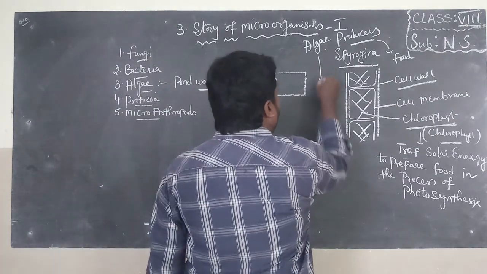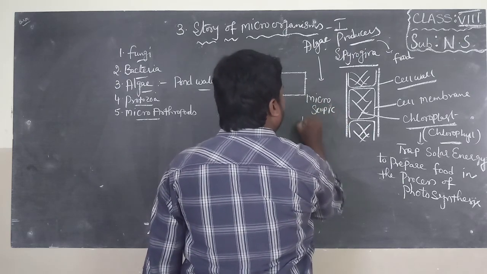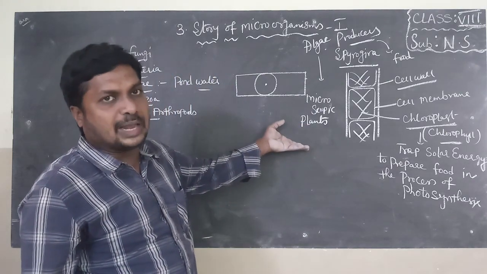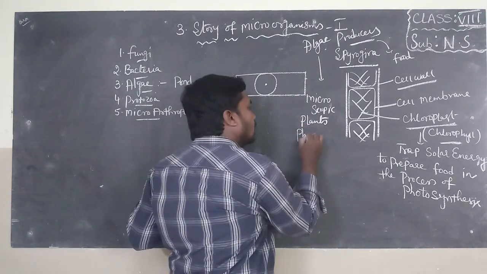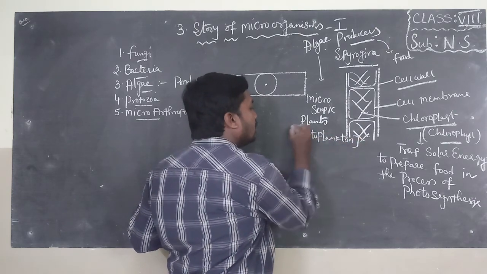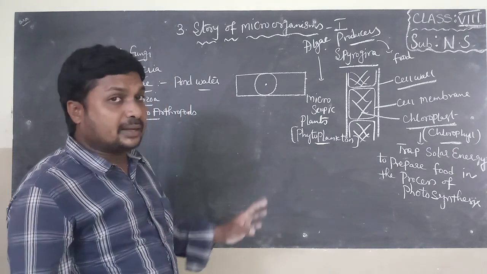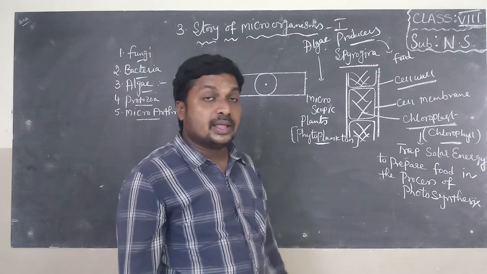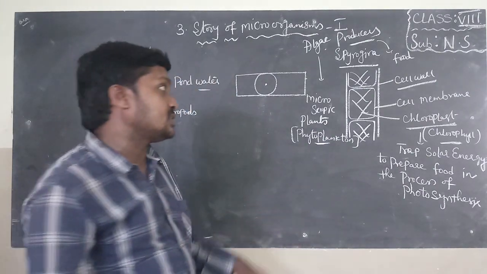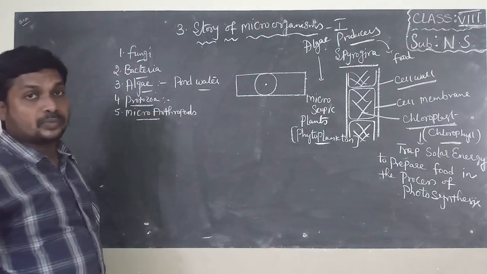So these are also known as microscopic plants. Why? Because they are microscopic in nature, and can be seen with the help of a microscope. Simply called phytoplankton. They can prepare their own food in the process of photosynthesis, no doubt about it. But they are microscopic in nature. They are food for several microscopic animals like zooplankton and several fishes. This is about algae. Next one is protozoa.